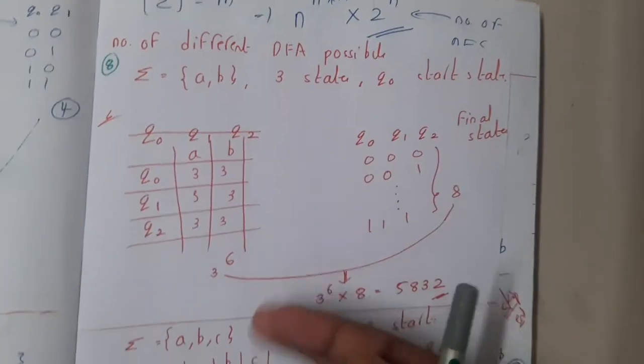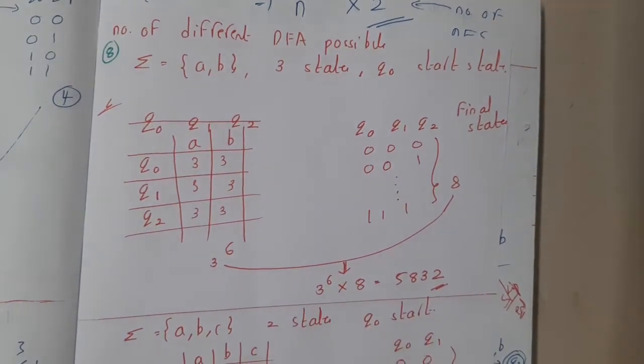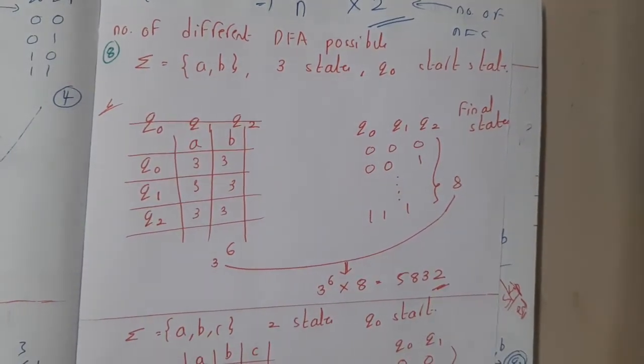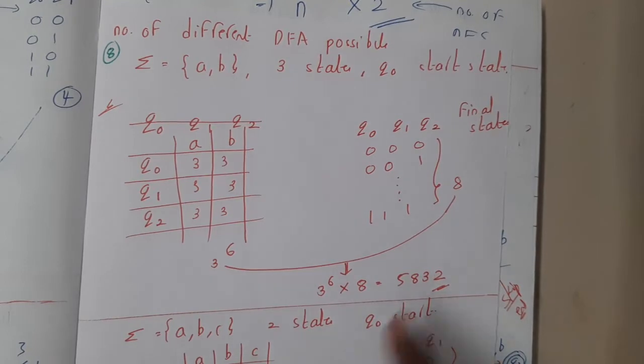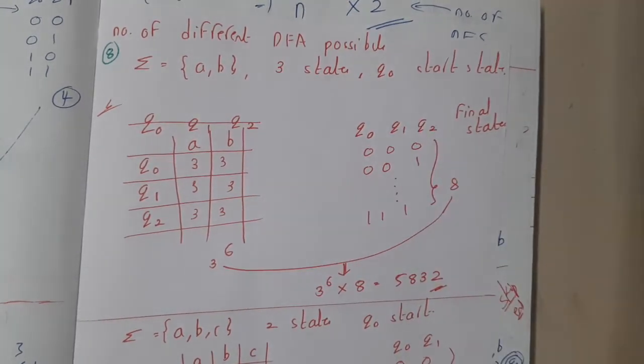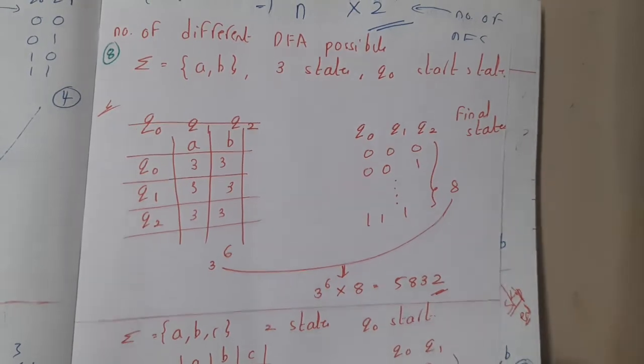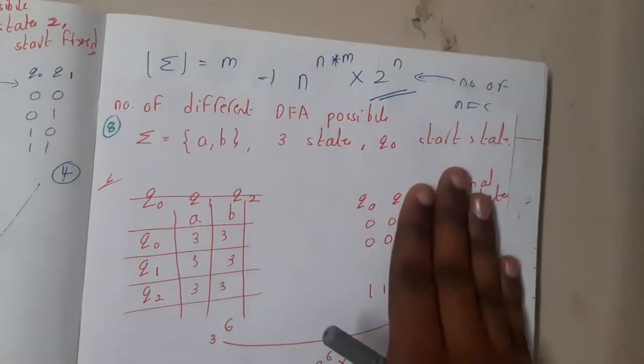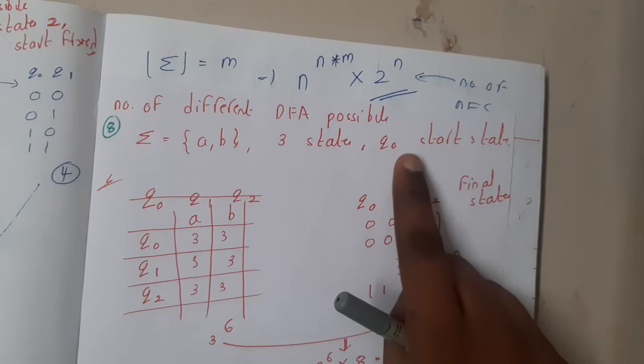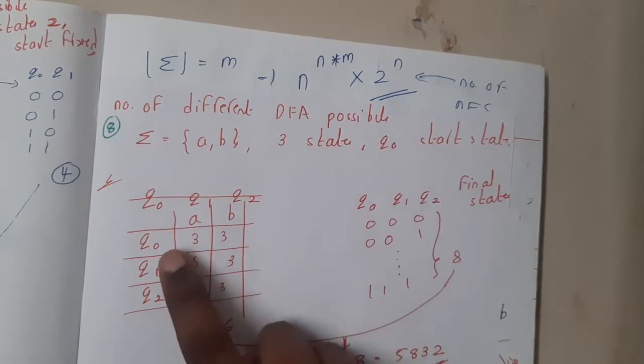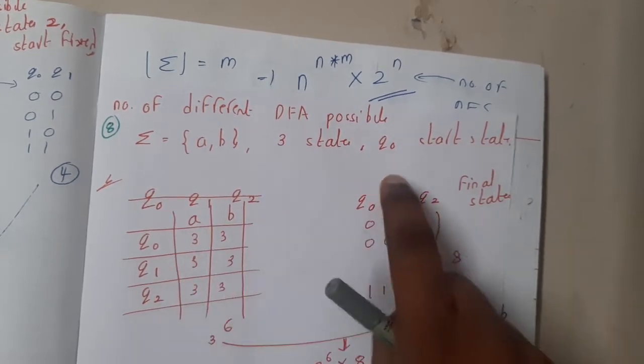But I prefer solving it in this way because we will get more clarity on this. Assume that in the question he gave a small twist: rather than giving the final state, he is asking about the start state. At that time we can do it at runtime. If he fixed the final state, this part will become 1. And if he did not give the start state, as any one of them could be the start state, we will multiply by 3.